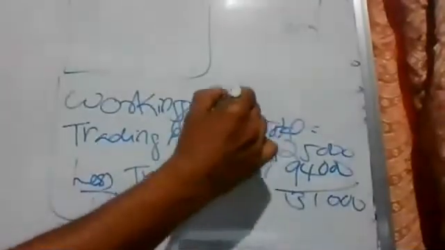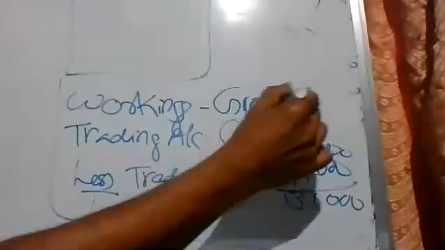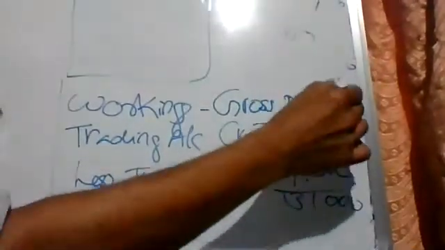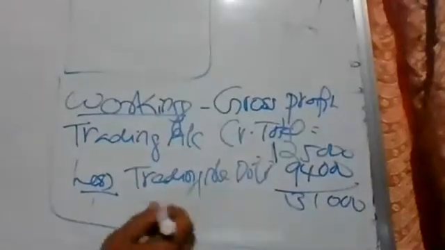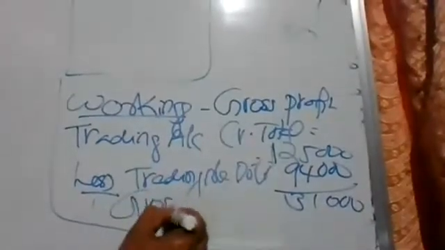This working is for calculation of gross profit. You can write it. So the figure we are getting, the difference we are getting, is called gross profit.